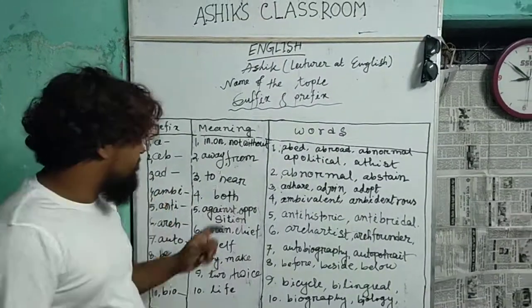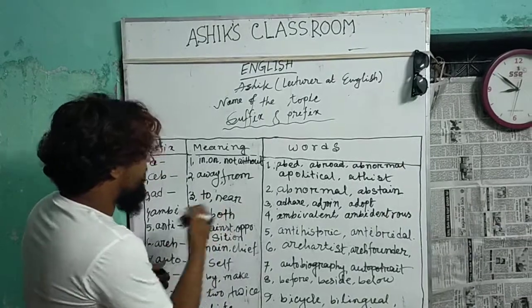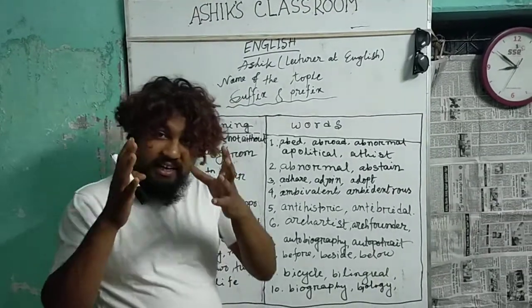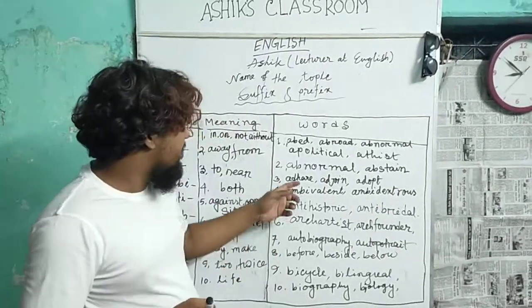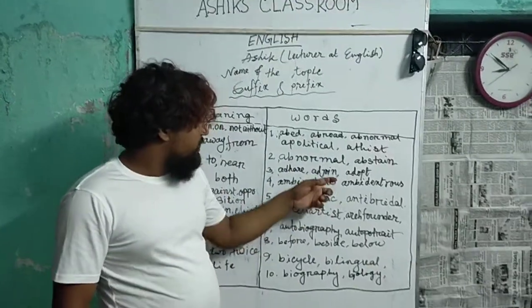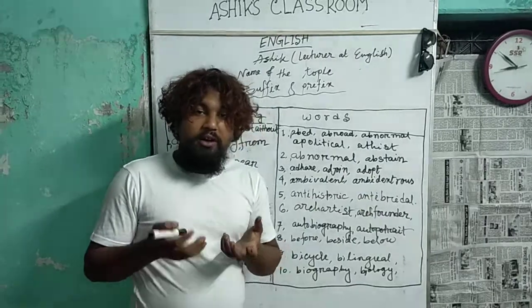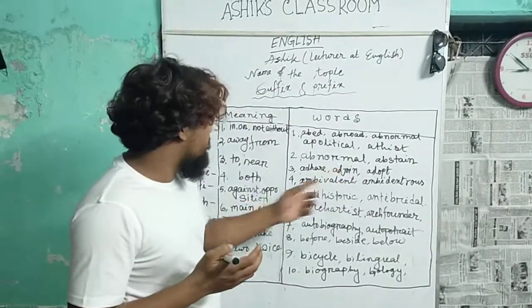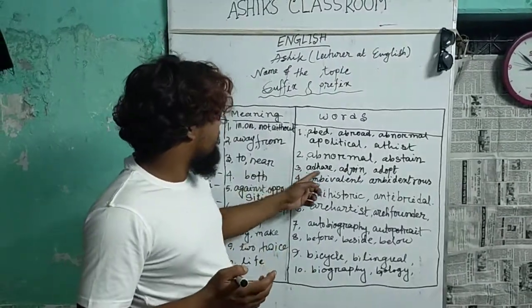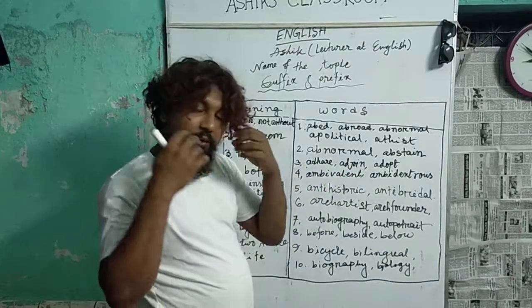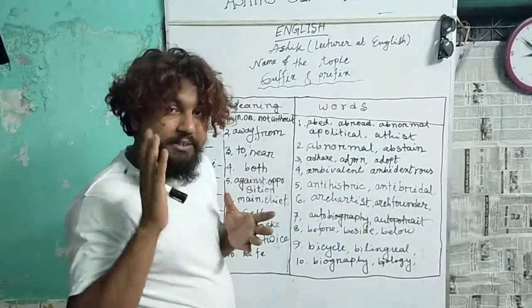The meaning of ad is to and near. Here adjoin means to join, adopt means to take up. So these are prefix-based words: ad, adjoin, adopt, etc.